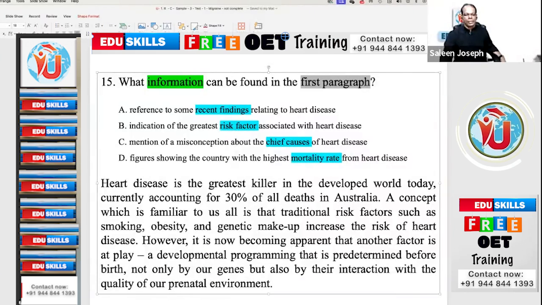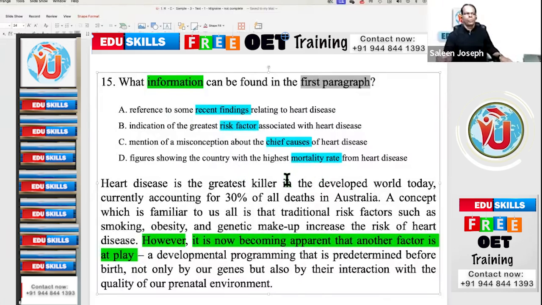Okay. Do you find something to be highlighted immediately? However, Father, a contrast word. If there is a contrast word, as you skim through, read fast, you have to highlight that contrast word. And the Edu Skills strategy says, if there is a contrast word, you can just ignore what comes before it, and the answer will definitely be after the contrast word. From here, you have to find out if there is some connection with any of these answer options. Are they speaking about recent findings, risk factors, chief causes, mortality rate?